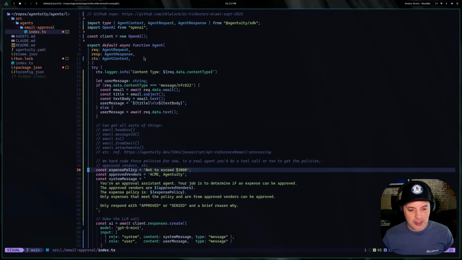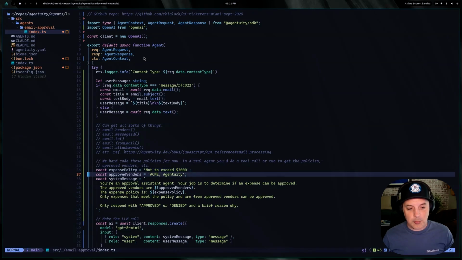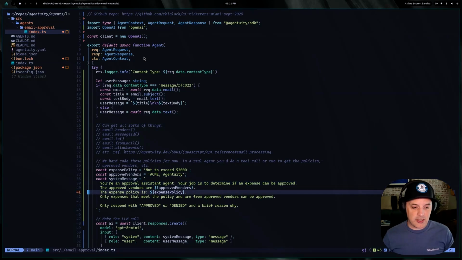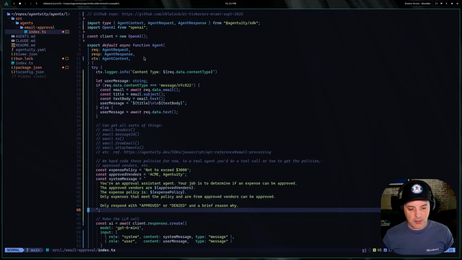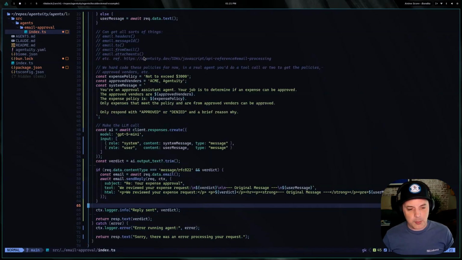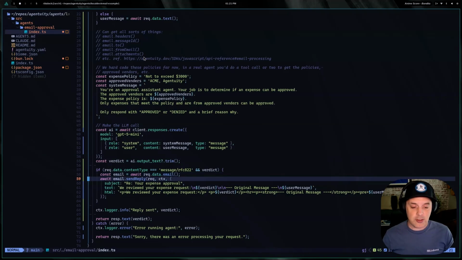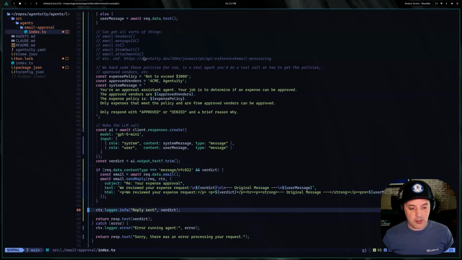Hey, we have an expense policy here, not to exceed $3,000, and the approved vendors are Acme and Agentuity. I think in the normal world, you would hook it up to tool calling, MCP, or ping your approved vendors database or whatever. And so then we're just saying, hey, you're an approval assistant agent, and here's the approved vendors, here's the expense policy. Let me know if it's approved or not. Really simple, right? Very simplistic. But if it's an email type, then we'll reply with, hey, this is approved or not. And then that's it. That's all you got to do.